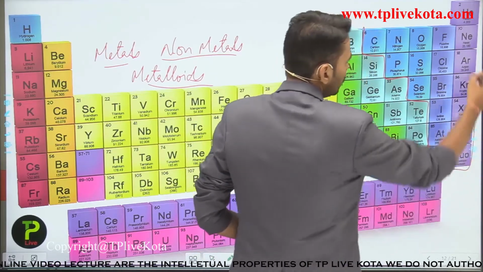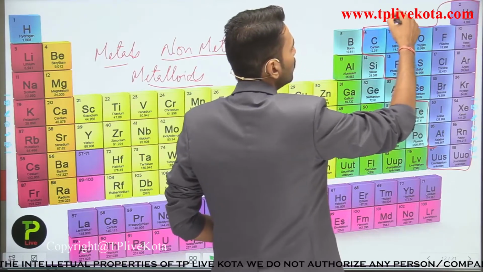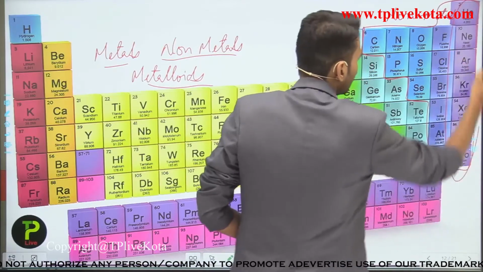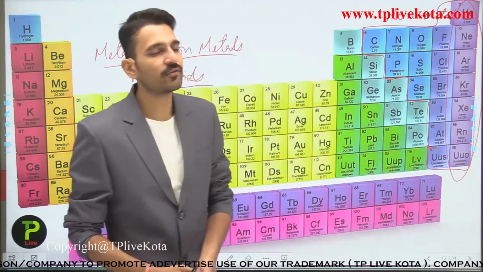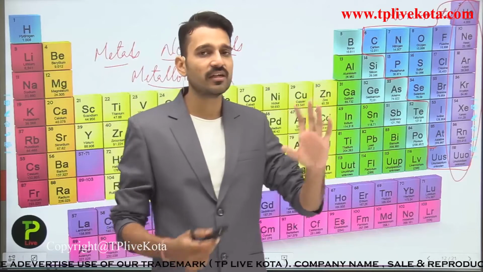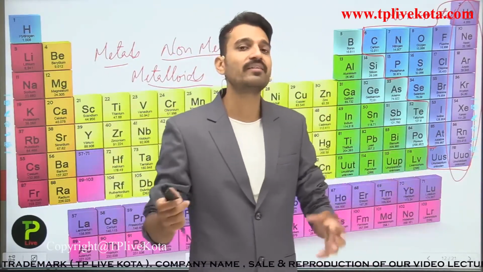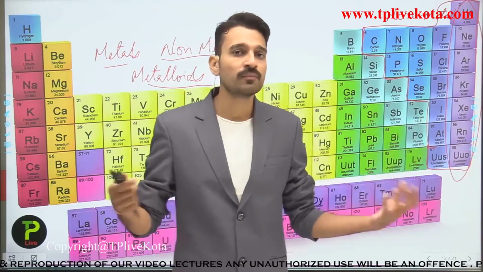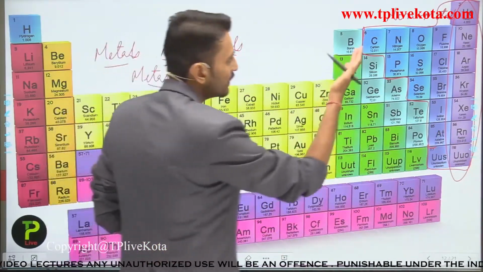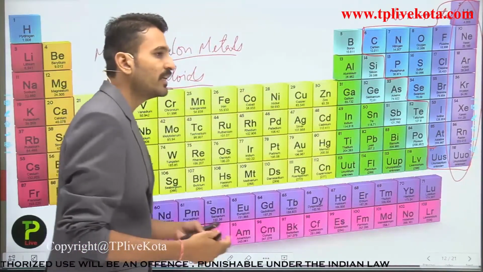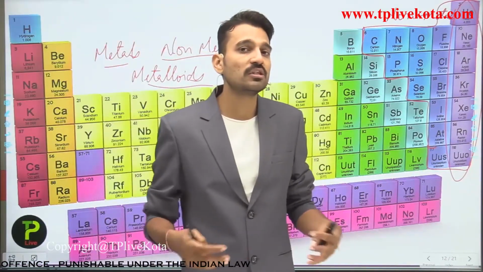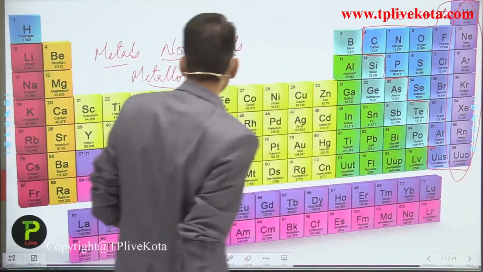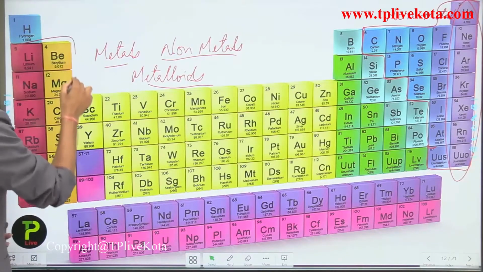These all are the non-metals. This category is of the noble gases, which we will deal with in class 10th. Here we are simply classifying all the elements and seeing that the majority of the elements are either metals or non-metals. These are the non-metals, and non-metals have the tendency to accept electrons or share electrons, or they do not react, in the case of the noble gases. While in the case of metals, here you can see they all are what?